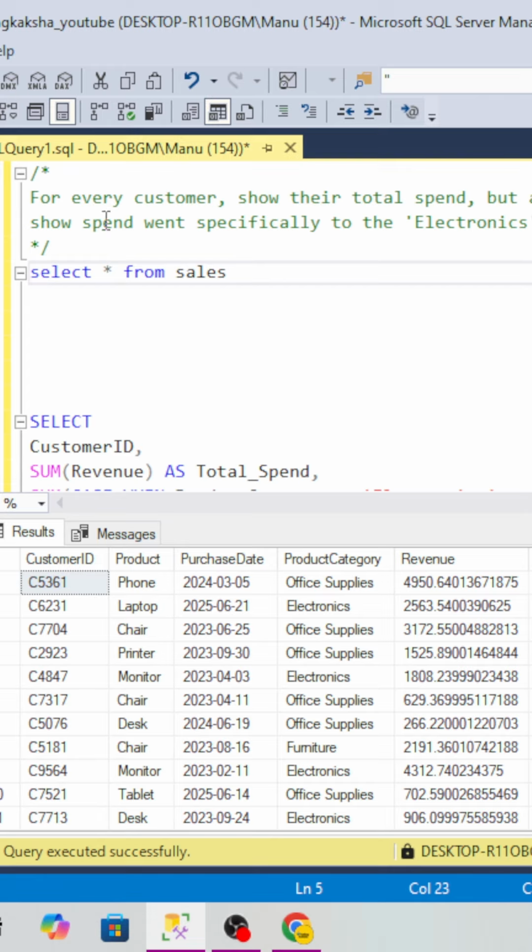So let's come to the question. The question is that you have to find the customer's total spending as well as spending in a specific category. Suppose over here they have asked for electronics.